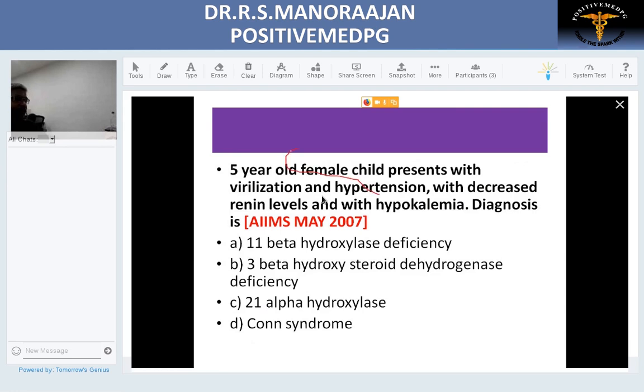A 5-year-old child presents as female. The catch here is female. Female presents with virilization. When there is virilization, it indicates there is an increase in the so-called sex steroids. And hypertension. When there is hypertension, it indicates there is an increase in aldosterone function. With hypokalemia, what is the diagnosis? We'll go one by one. Can this be Conn syndrome? Conn syndrome is primary hyperaldosteronism. So this can have hypertension and hypokalemia. This can occur. But what is away from Conn syndrome? Virilization. Conn syndrome will not cause virilization. So Conn syndrome is ruled out.